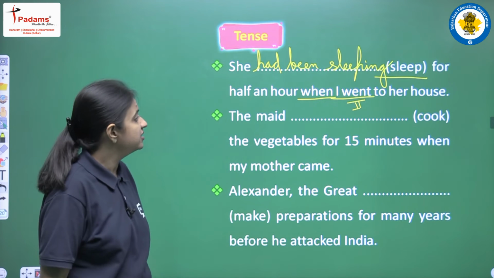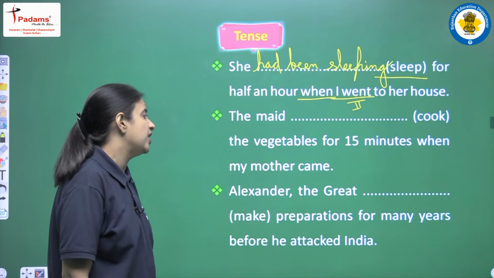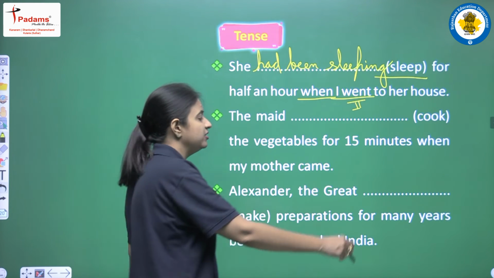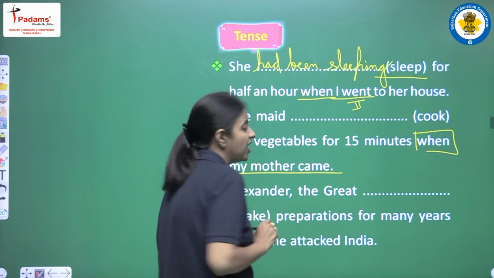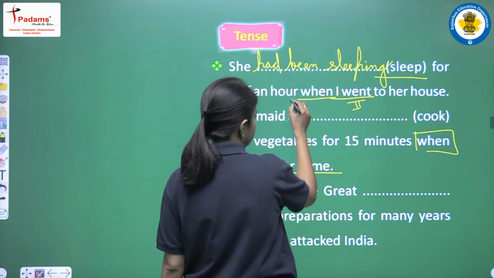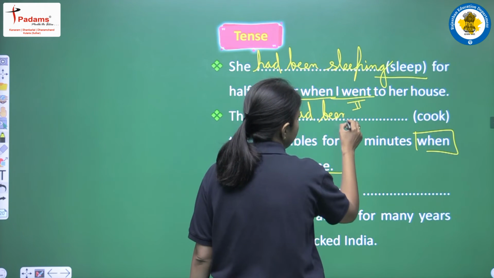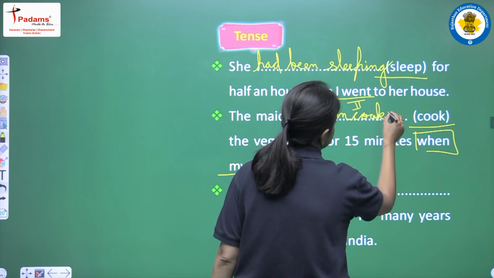Next one is: the maid cooked the vegetables for 15 minutes when my mother came. So again in this sentence we are having one conjunction and two clauses. The second clause is "my mother came". So here we will use past perfect continuous tense, that is "had been", and we will use cook plus ing, that is "cooking".